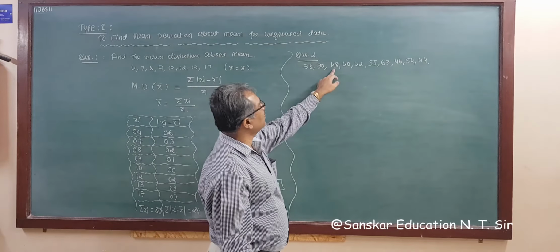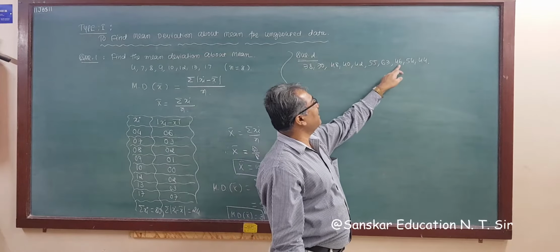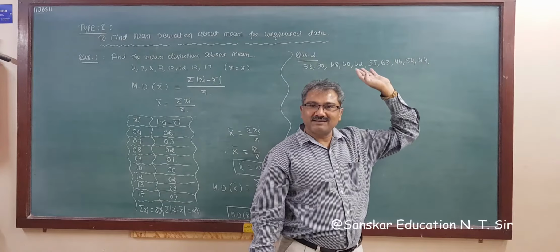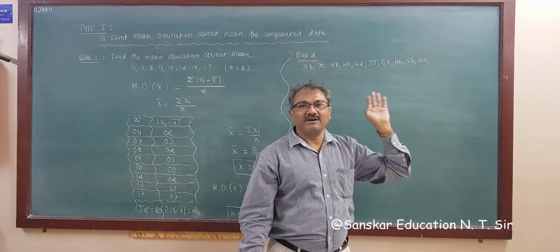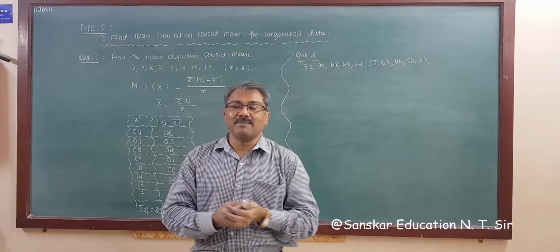So 1, 2, 3, 4, 5, 6, 7, 8, 9 and 10 observations are given, right? And we have to find the mean deviation about mean.